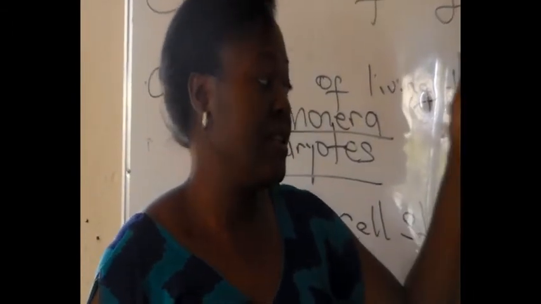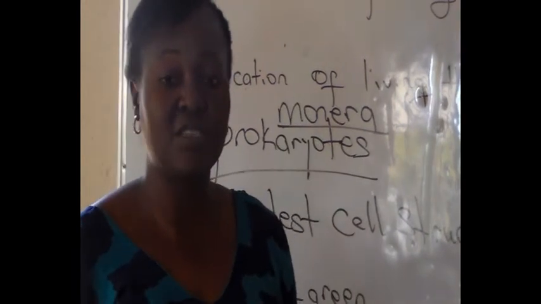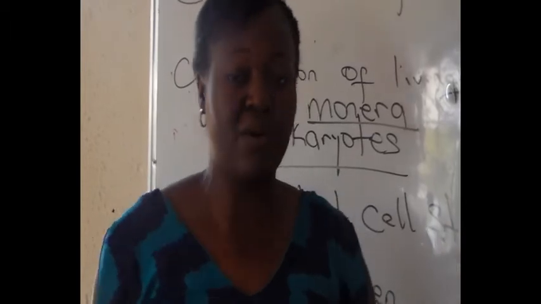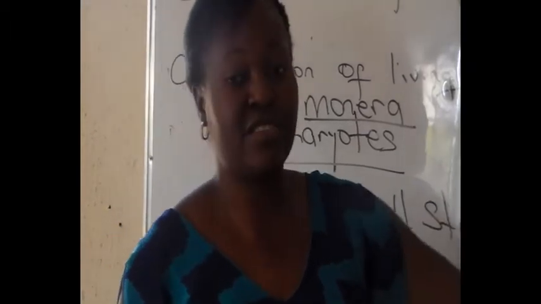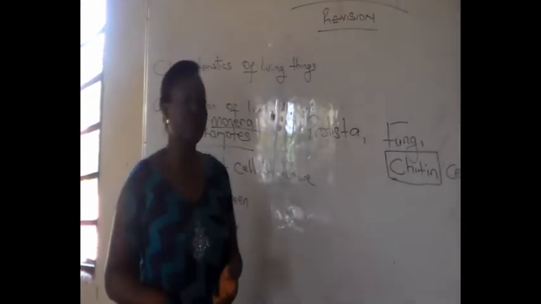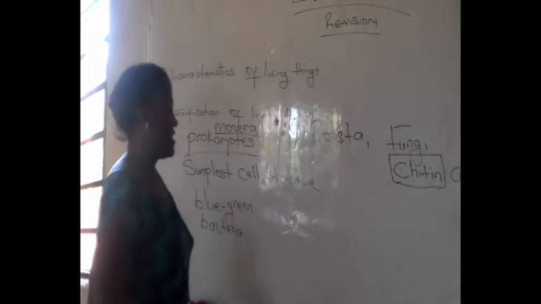And then the mode of feeding: some of them are parasitic and some of them are saprophytes. Saprophytes are organisms that feed on dead organisms. So those are the characteristics of fungi. Under fungi we have mold, rhizopus, and mushroom.